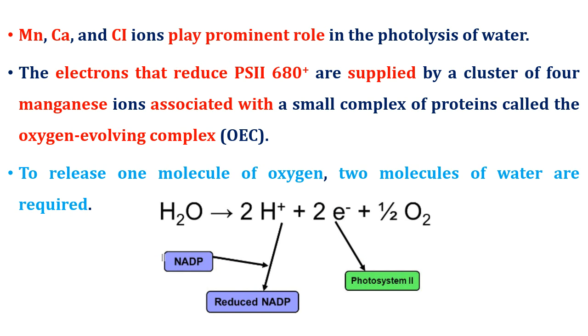The electrons that reduce oxidized photosystem 2 are supplied by a cluster of 4 manganese ions associated with a small complex of protein called the oxygen evolving complex. This oxygen evolving complex is a site for photolysis of water. To release one molecule of oxygen, 2 molecules of water are required.